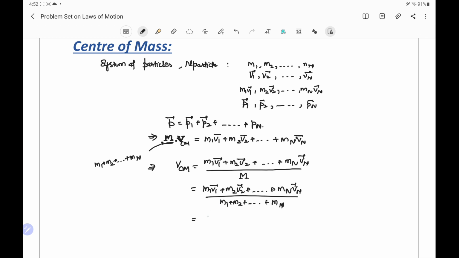Or in symbolic form, we can write it as summation i equals 1 to n of mi vi divided by summation i equals 1 to n of mi. This is the velocity of center of mass, where we can suppose that the whole mass is concentrated, then its velocity is given by this formula.